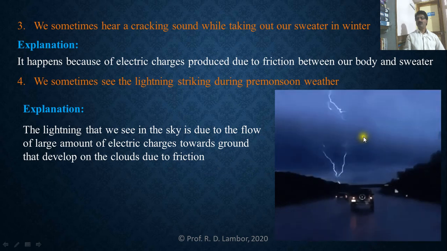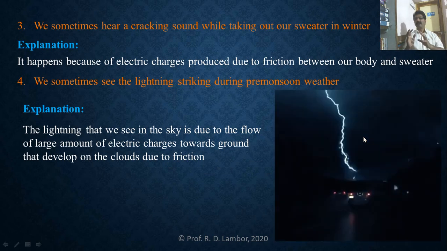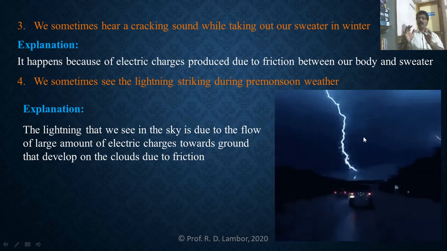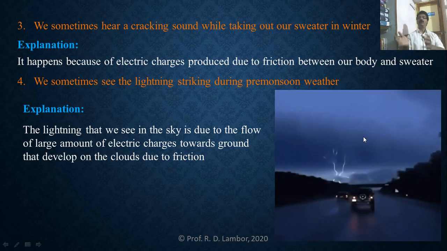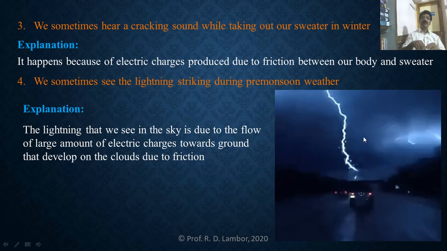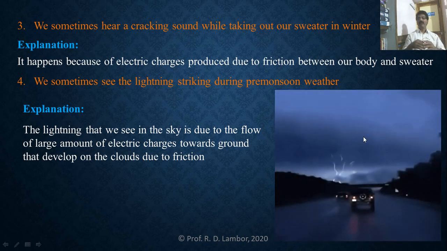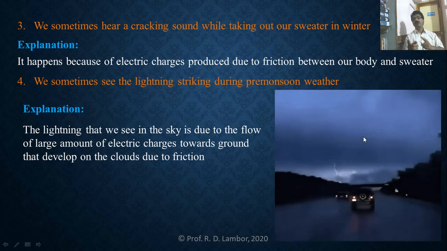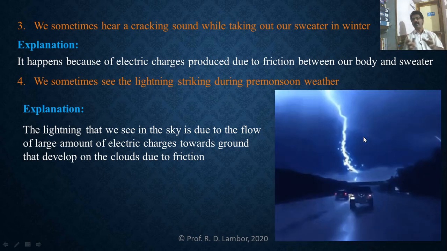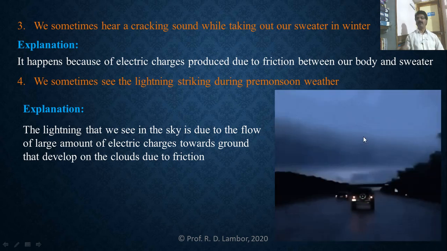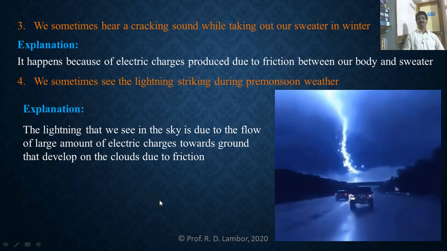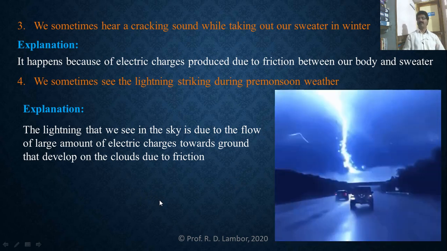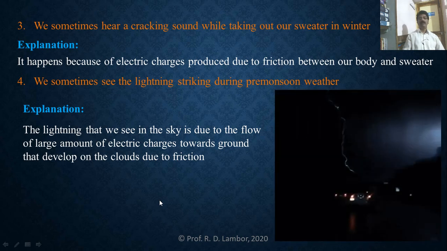म्हणजे between those clouds there is friction taking place, and that friction develops electric charges on the cloud. And the large amount of developed electric charges flows towards the ground, and that flow of a large amount of electric charges towards the ground results in sparking, lightning in the sky. It is the best example explaining frictional electricity. So in this way we understand what is frictional electricity and the examples explaining frictional electricity.